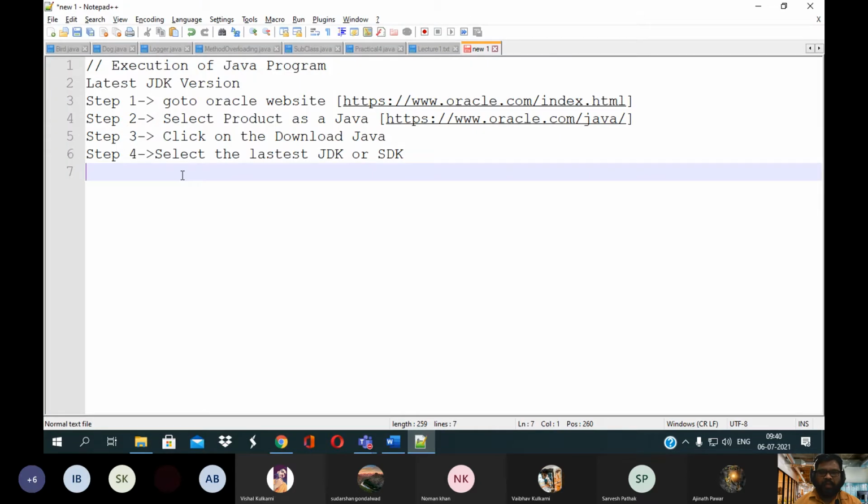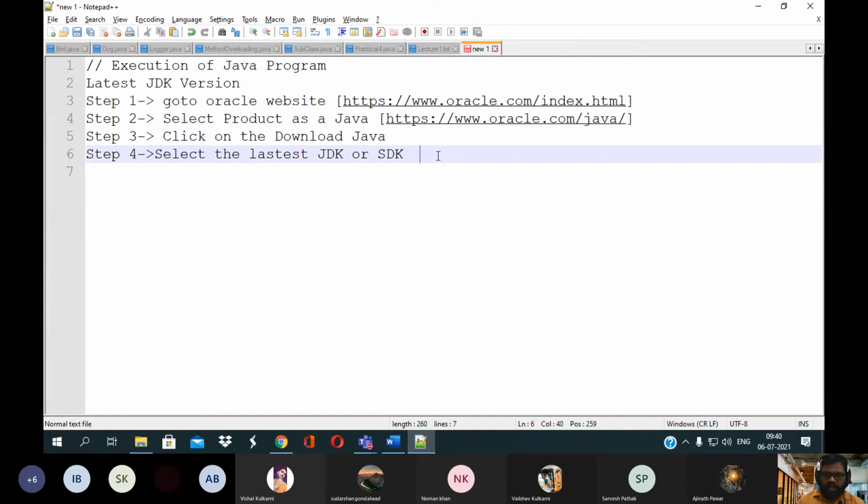There are different types of editions, like Java 2 Standard Edition, J2EE, Java 2 Enterprise Edition, and J2ME, Java 2 Micro Edition.